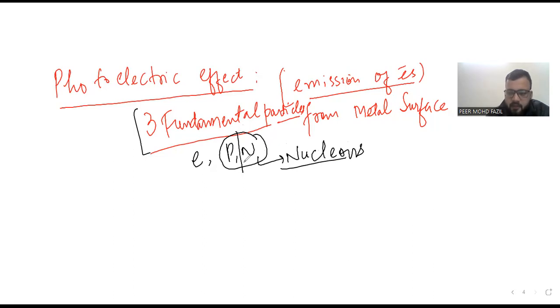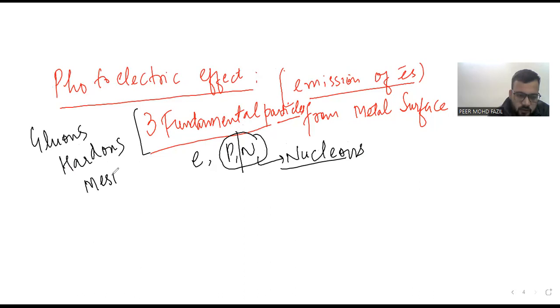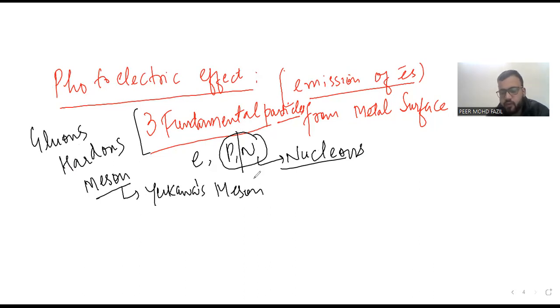Just giving you additional information, there are many subatomic particles in an atom, like gluons, hadrons, mesons. Meson you had to add as per Yukawa's meson theory, a very important theory that answers how hydrogen is stable without a neutron. We have three mesons, positive, negative, and neutral.